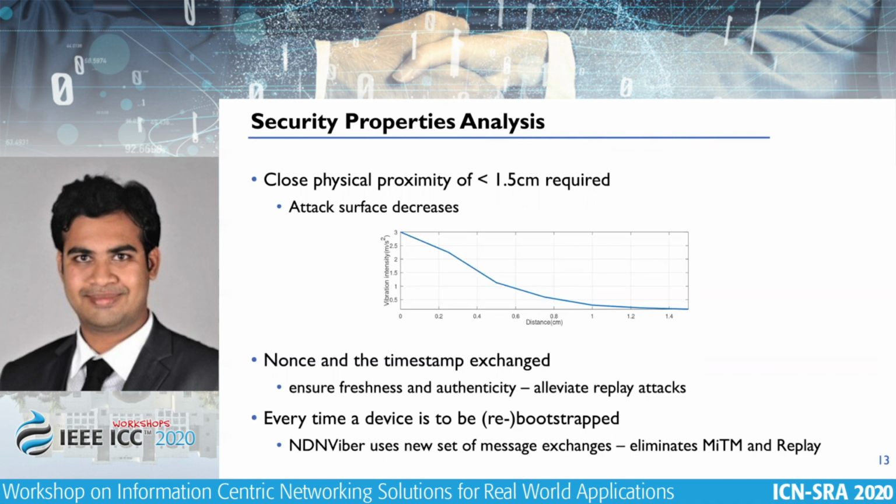The attack surface, including eavesdroppers and other kinds of malicious nodes, decreases drastically. You can see on the screen the intensity of vibration decreasing almost exponentially as the distance increases, and at approximately 1.5 centimeters, it goes to zero, meaning the device won't be able to detect the vibrations.